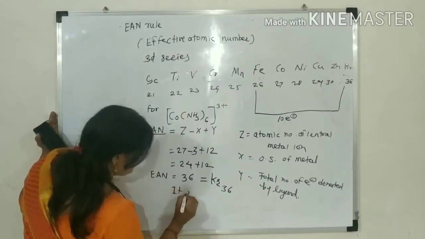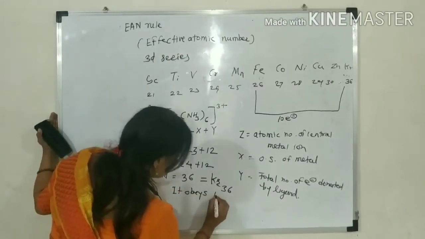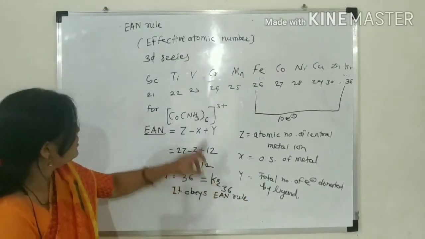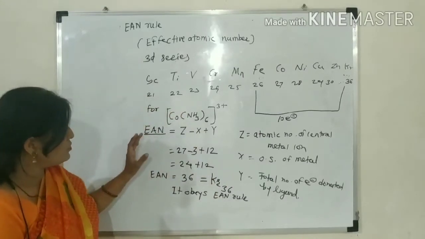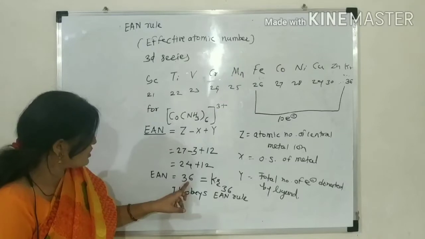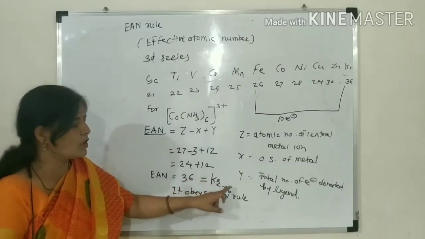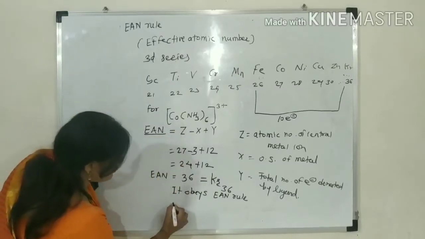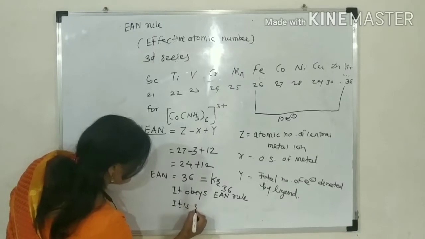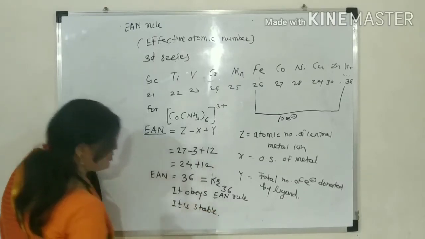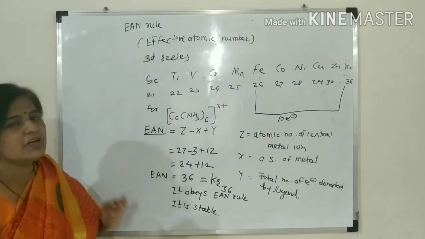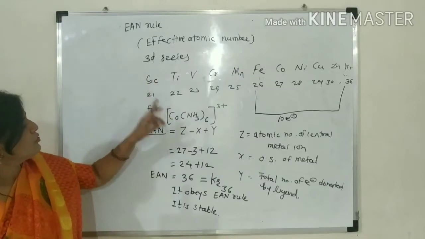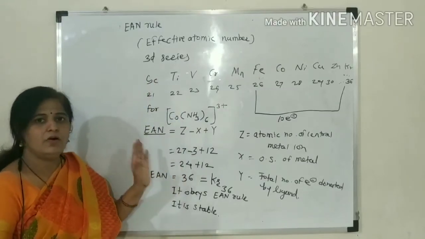The EAN rule means the total number of electrons around the central metal ion. How many total electrons? 36. That 36 is equal to krypton, and krypton is stable. Therefore, this coordination complex is also stable. This effective atomic number explains the stability of the coordination complex, whether it is stable or unstable.